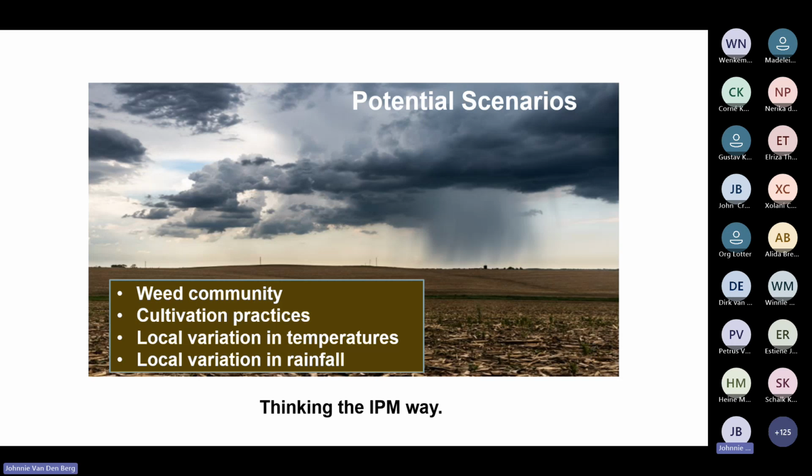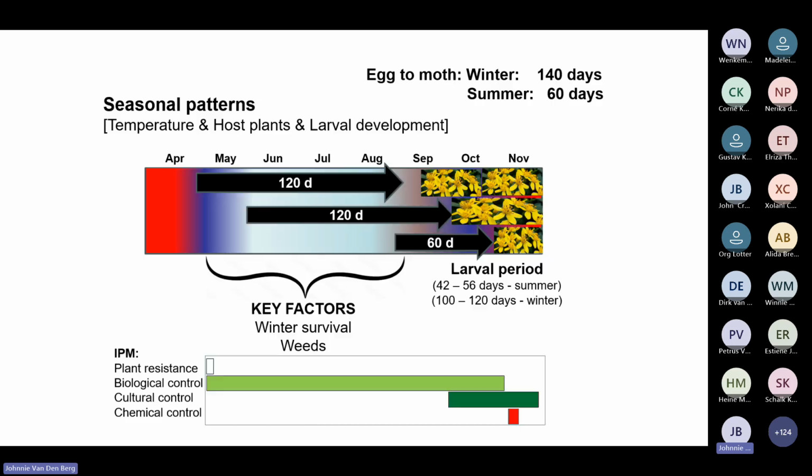So I want to give you one scenario with cutworms of how we think in the IPM way. The weed community is important. The cultivation practices before planting and during winter are important. And then local variation on a farm or in a district in terms of temperatures and rainfall. All those things play a role. And how will that affect our decision to control the pest eventually?